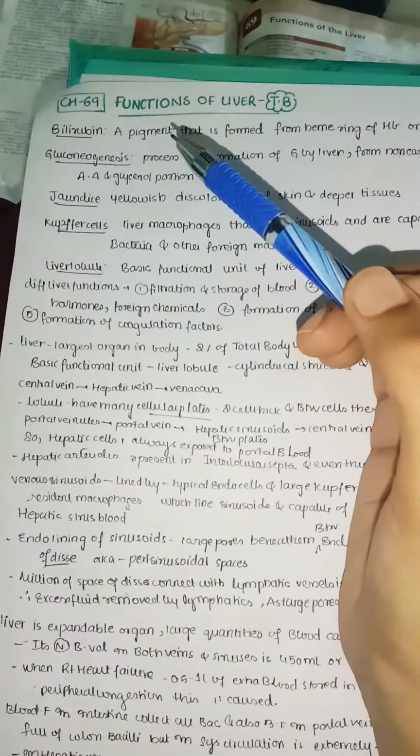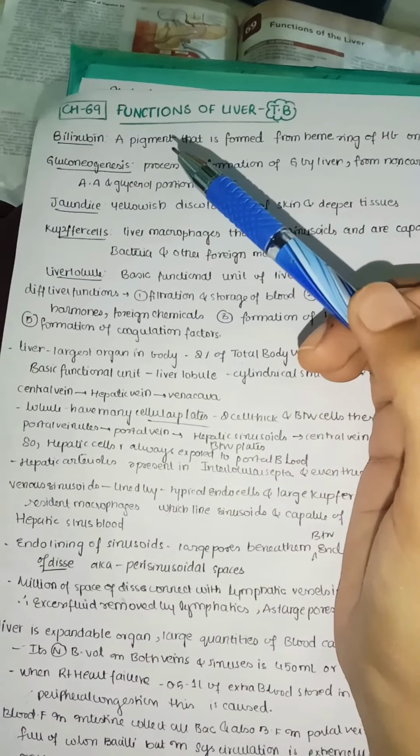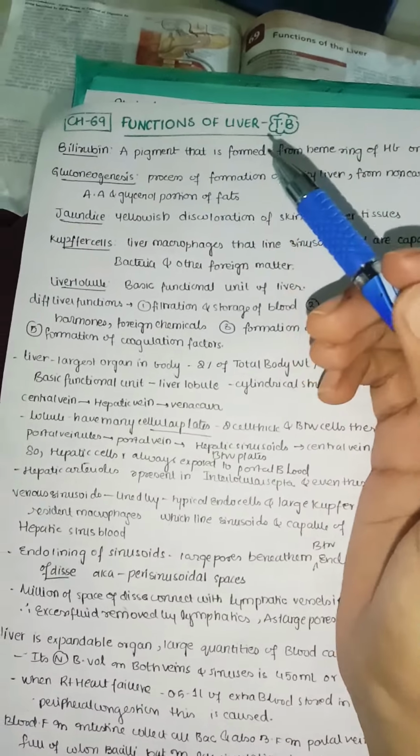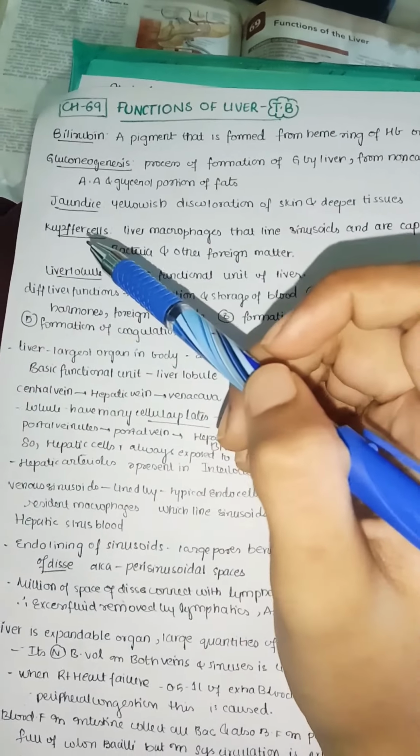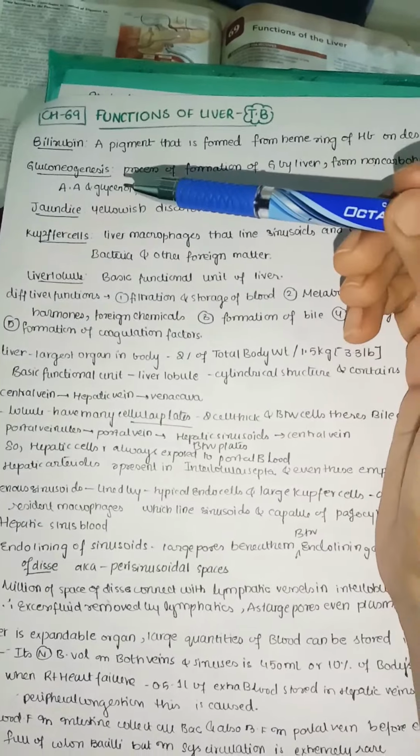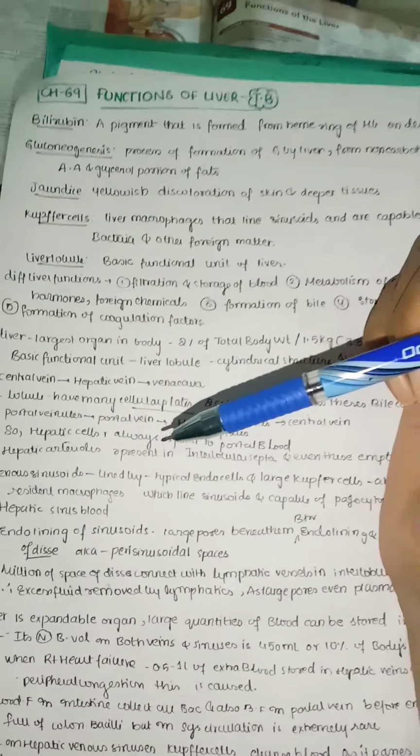We are in our guide 10, chapter 69, GI physiology. So we're going to start the functions of liver. As usual, we'll start with the glossary terms and next we'll continue our discussion.